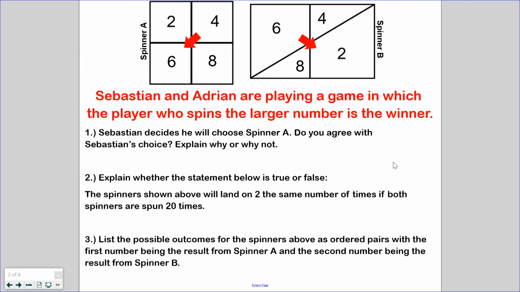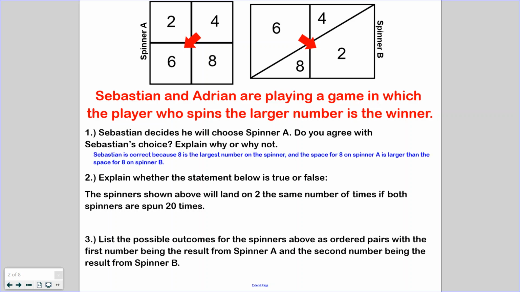Example 1 says Sebastian and Adrian are playing a game in which the player who spins the larger number is the winner. Question 1 says, Sebastian decides he will choose spinner A. Do you agree with Sebastian's choice? Explain why or why not. I'm assuming when Sebastian is looking between A and B, he obviously wants the bigger number. So the bigger number here is 8. If I look at the size of 8 in spinner A and the size of 8 in spinner B, I'm probably going to want to go with spinner A, and knowing Sebastian, he'll want to go with spinner A as well.